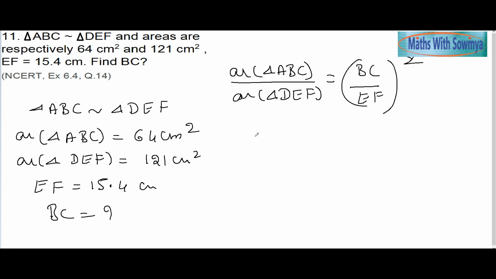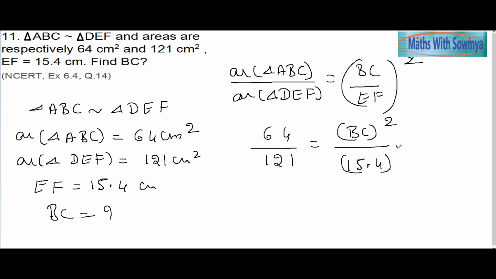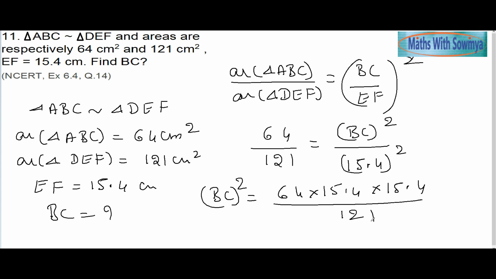Triangle ABC is given 64, this is given 121, BC square which I don't know, EF square, so 15.4 square. Now, what is BC square? 64 into 15.4 into 15.4 divided by 121.